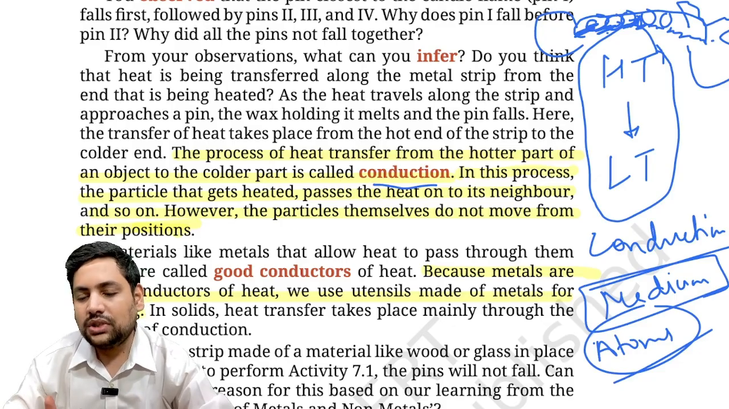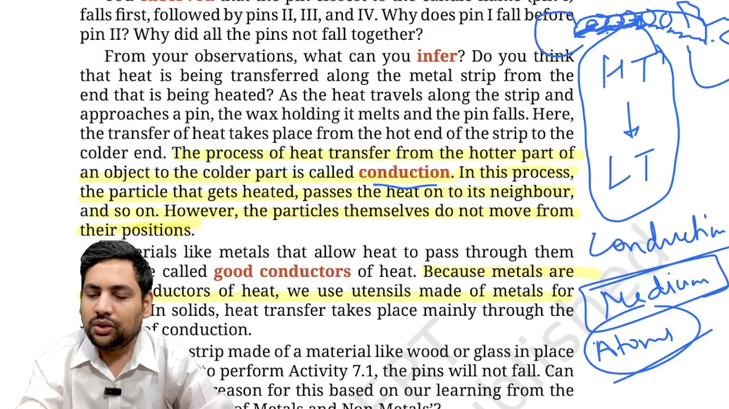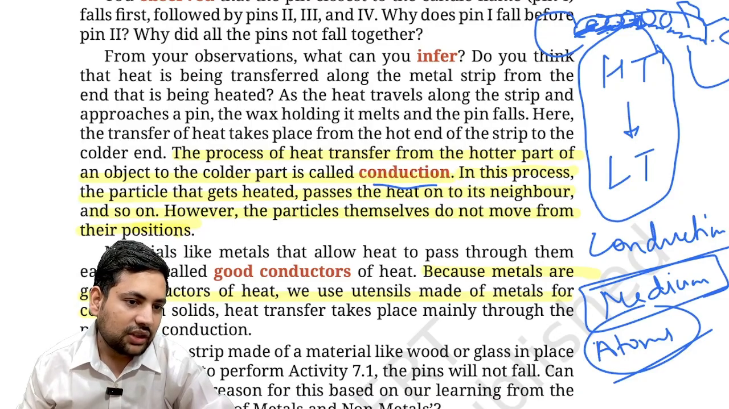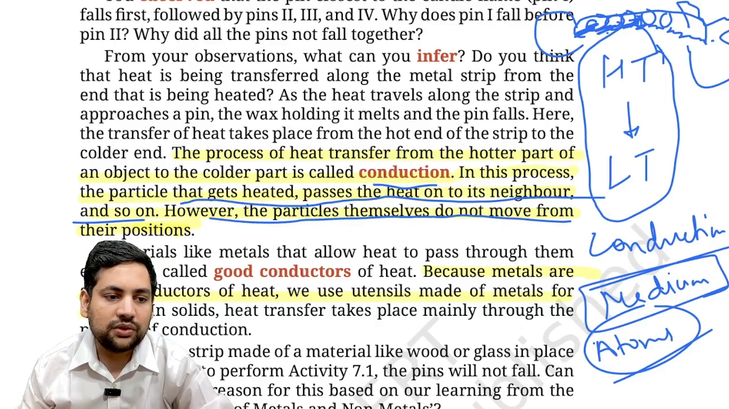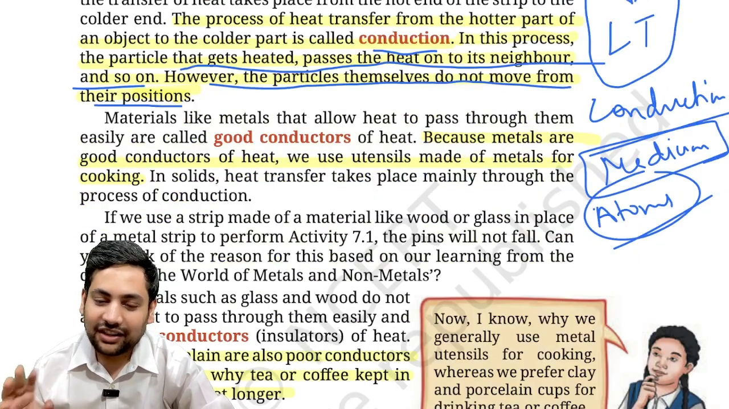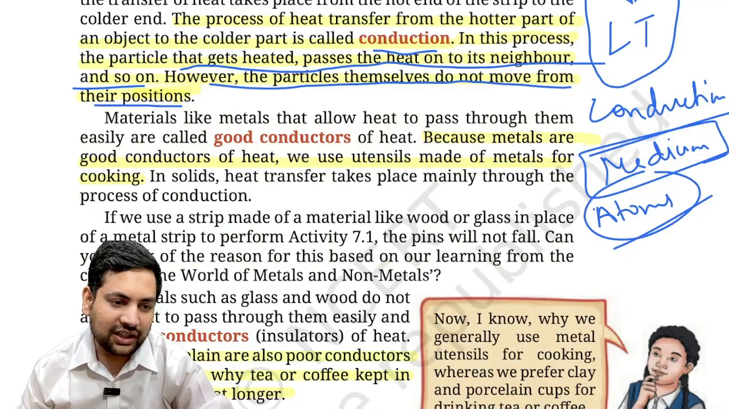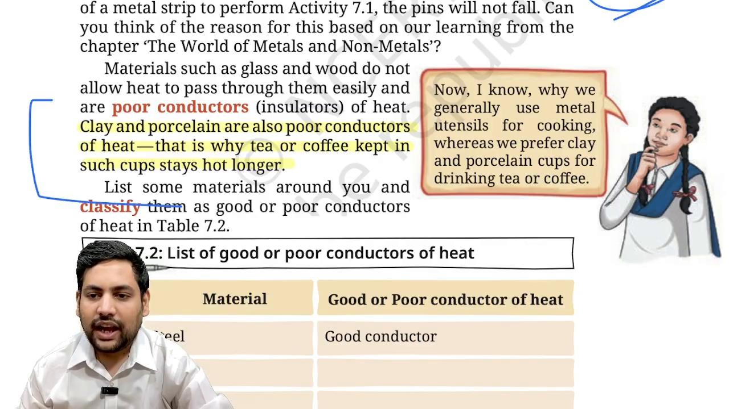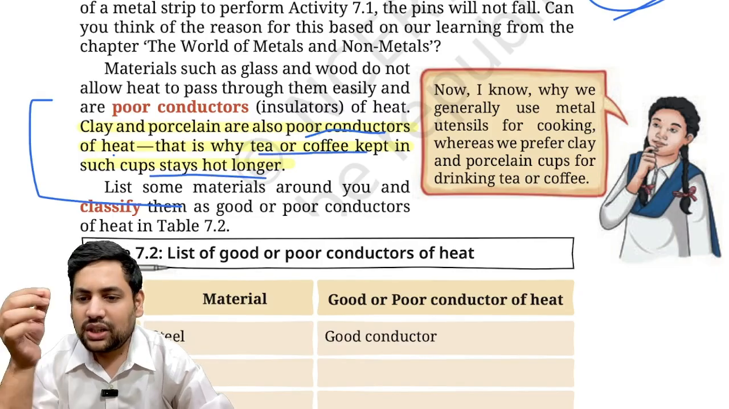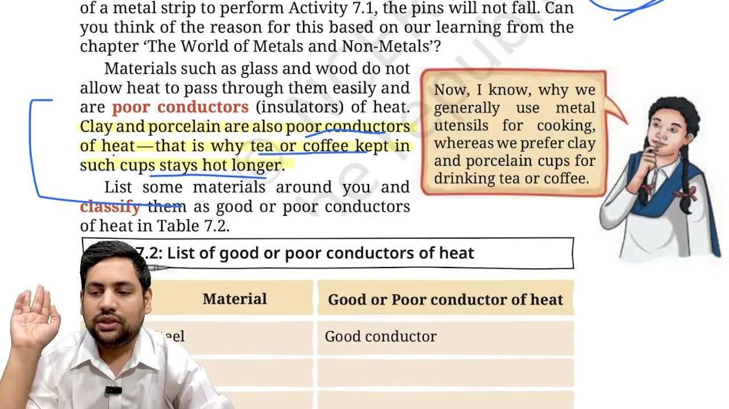It requires a proper material. Correct? Every material won't do this transfer of heat. Now, in this process, the particle gets heated, passes the heat on to its neighbor, and so on. Moreover, the particles themselves do not move from their positions. Understood? Good conductor, bad conductor, they have given like 100 times. Now you know what is good conductor of heat, what is bad conductor. Now, one more use case is given for bad conductors. So, clay and all these poor conductors are also used as tea or coffee containers. Why? Because they're poor conductors of heat, so they won't allow heat to escape.